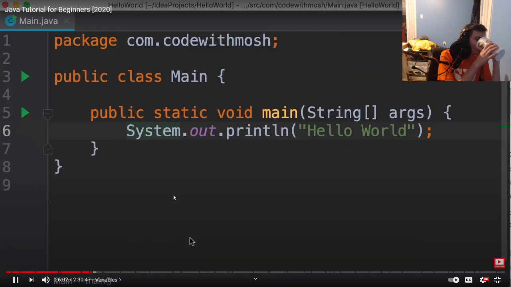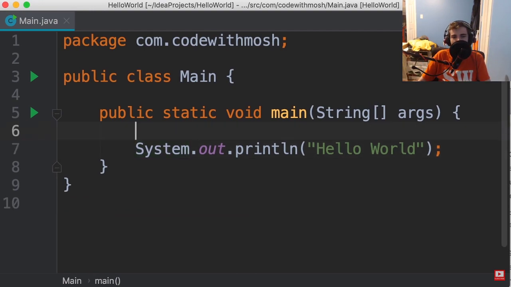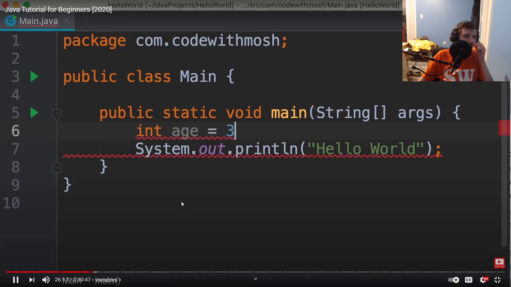Got it. Yeah. In this tutorial, we're going to talk about variables in Java. We use variables to temporarily store data in computer's memory. Here's an example. Imagine in this program, you want to store some data. We declare a variable like this. Int age equals 30.